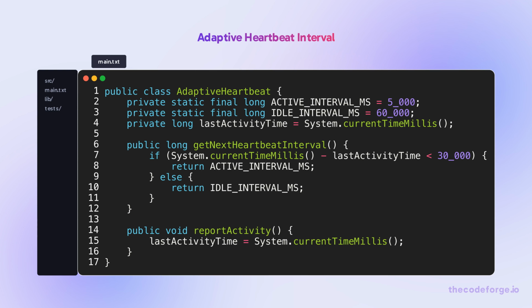The article describes adaptive heartbeat intervals but doesn't show the logic. Here's a simple implementation that adjusts the interval based on user activity, reducing server load during idle periods.